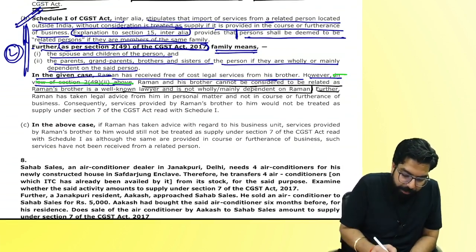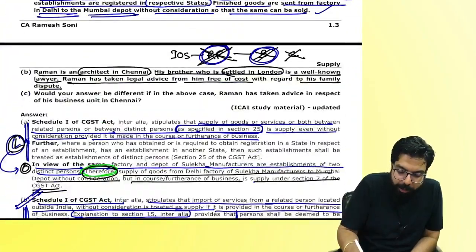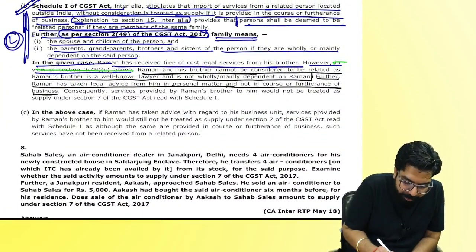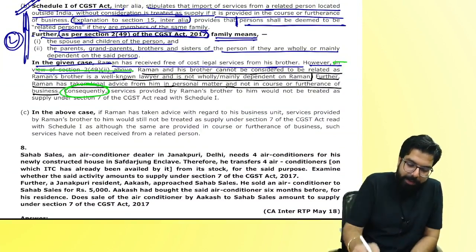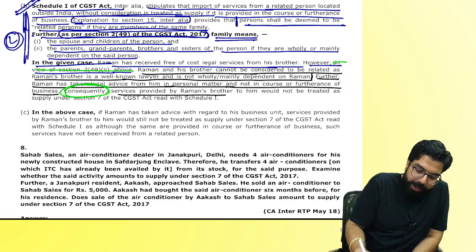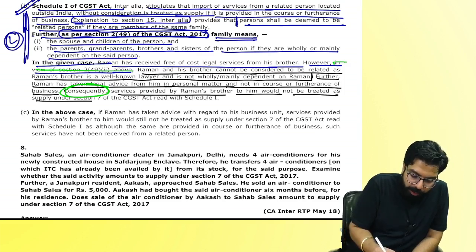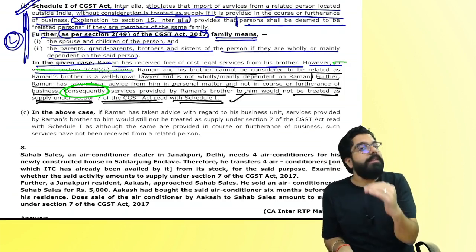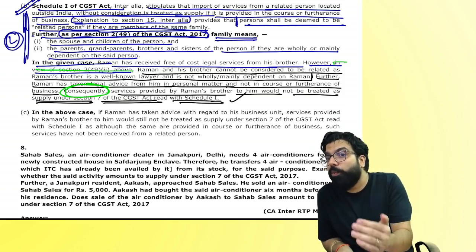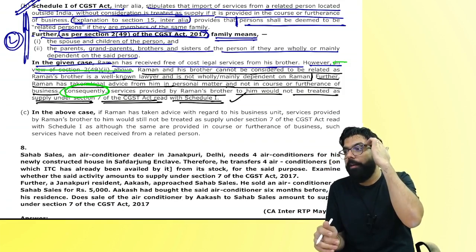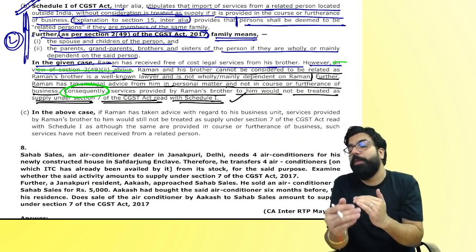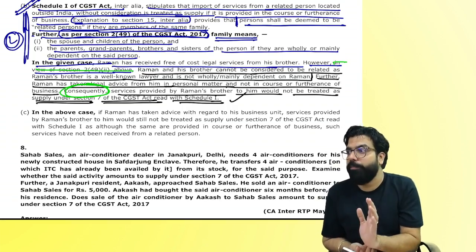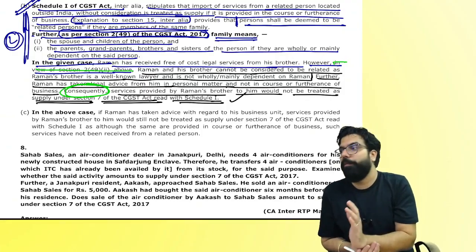Further, two issues were there. Number one, it is not related. Number two, it is not for business. See. Further, Raman has taken advice for a personal matter and not in the course of business. Conclusion. Consequently, services provided by Raman's brother to him would not amount to supply under section number 7 read with Schedule 1. Clear? Is it the same law which we have learned, just a way of writing? Applying from your brain and getting it down on paper is very difficult. It will take a lot of effort. And the CA degree is also not a time-pass degree, no? You have to put in a lot of effort. Can we go ahead, everyone? Next.